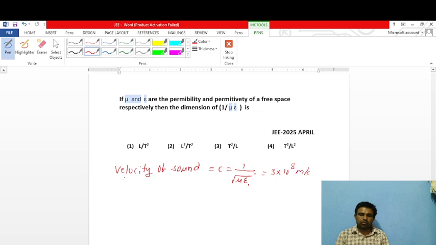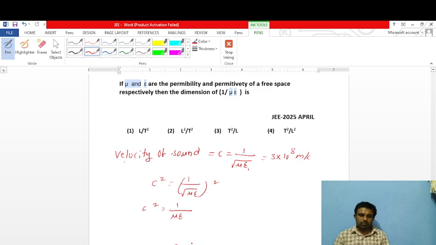This value is equal to this formula. Squaring on both sides, c square is equal to 1 by mu epsilon.